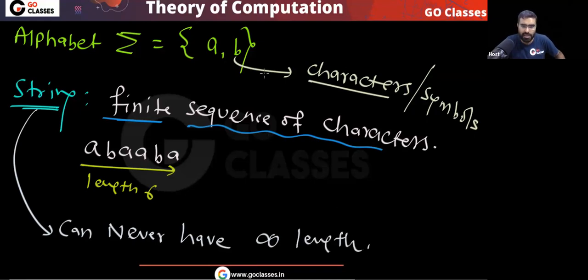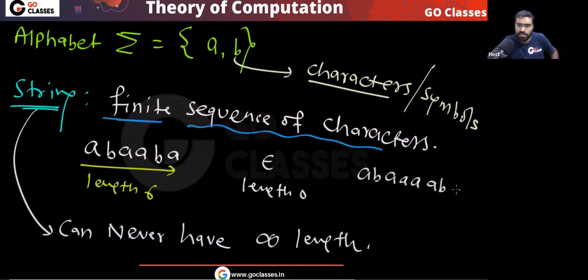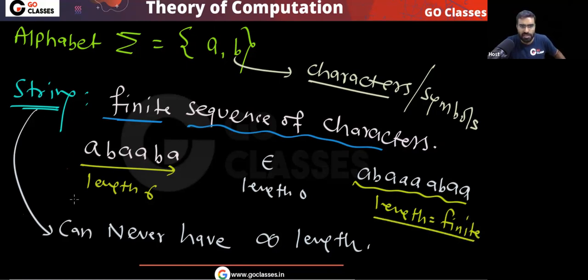Whatever string you take can never have infinite length. Is this clear? Very simple point. This is the definition of a string: a finite sequence of characters. Whatever string you take, for example this string, the length will be 0. Whatever string I give you, the length will be finite. For this string also, the length will be finite. You can see the definition of a string: a string can never have infinite length.